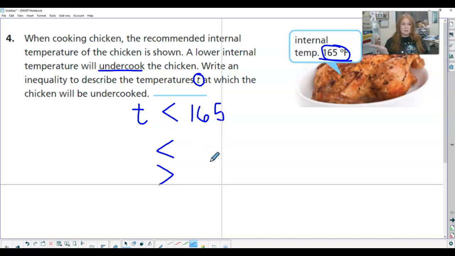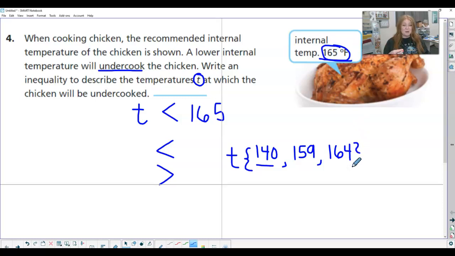So let's just double check ourselves. Let's come up with a solution set to help ourselves know what T could be. If I cook the chicken to 140, is that undercooked? Yes, that would be true. If I cook the chicken to 159, is that undercooked? Yes, that is true. If I cook the chicken to 164 degrees, is that undercooked still?